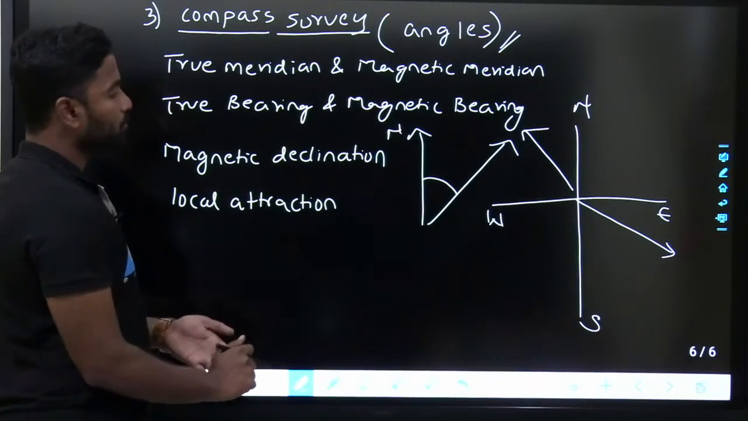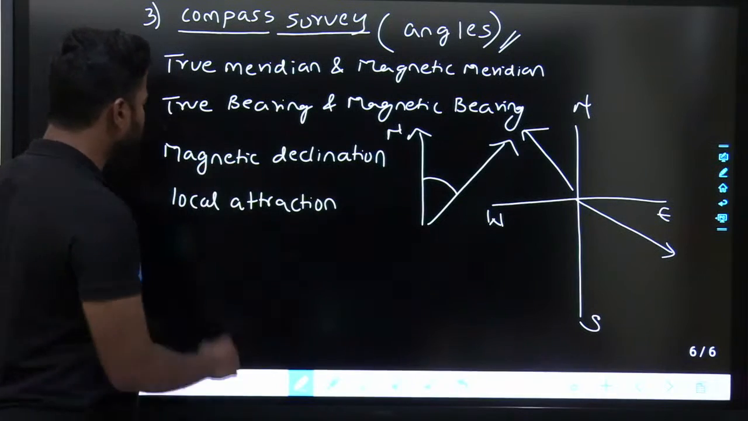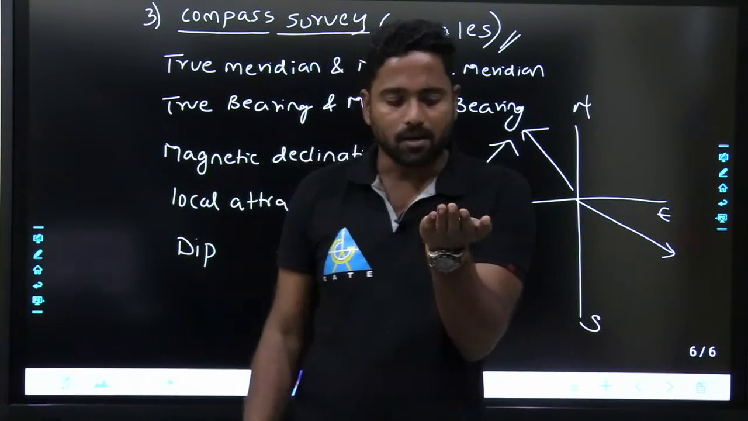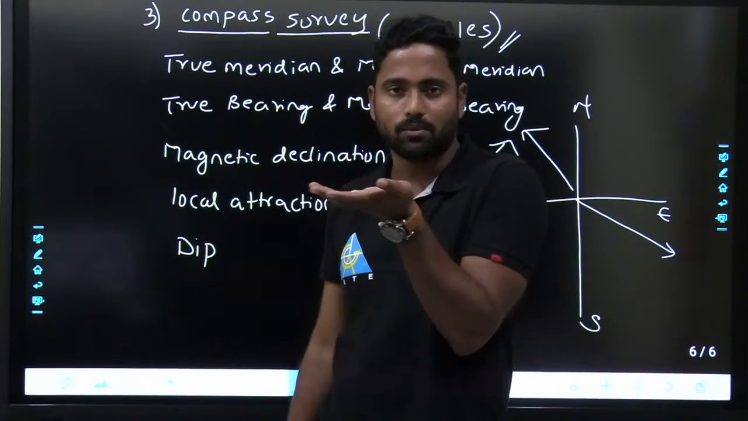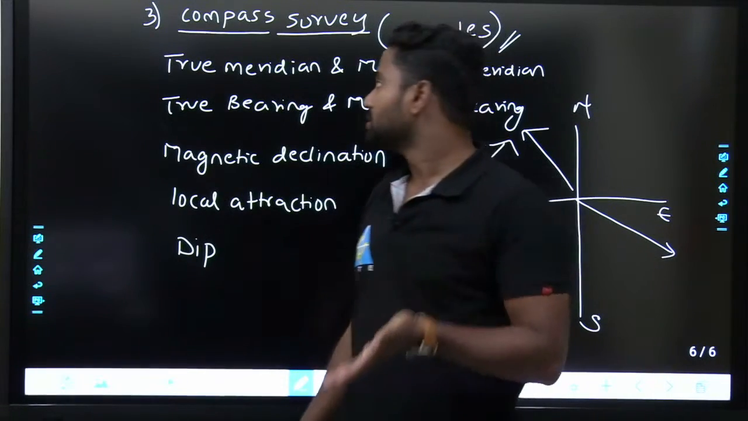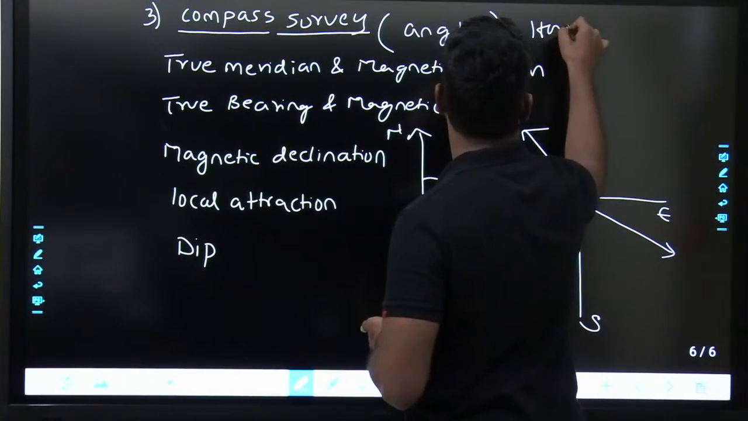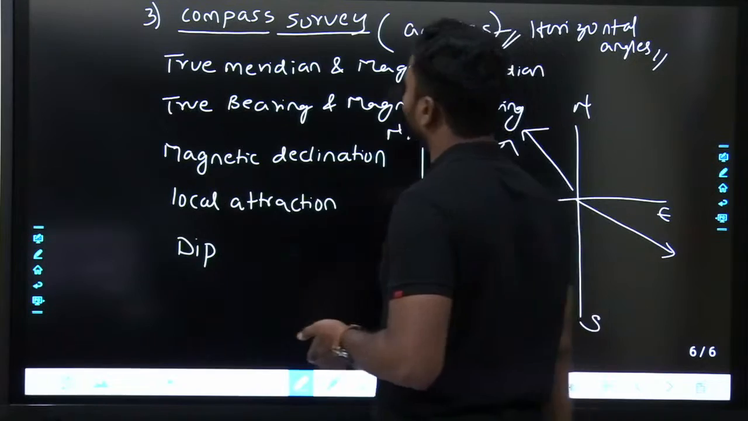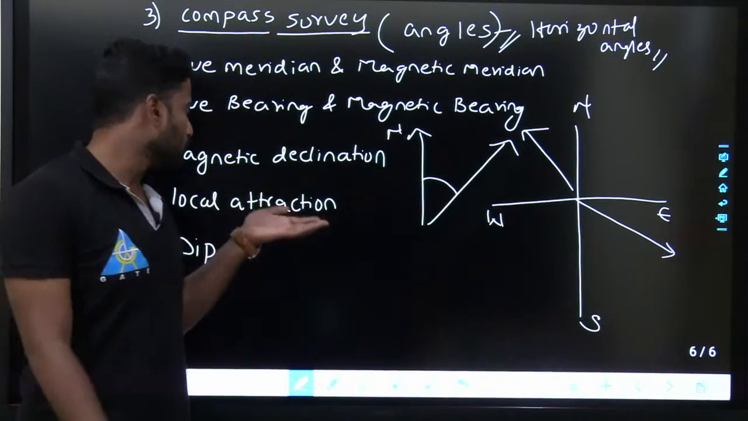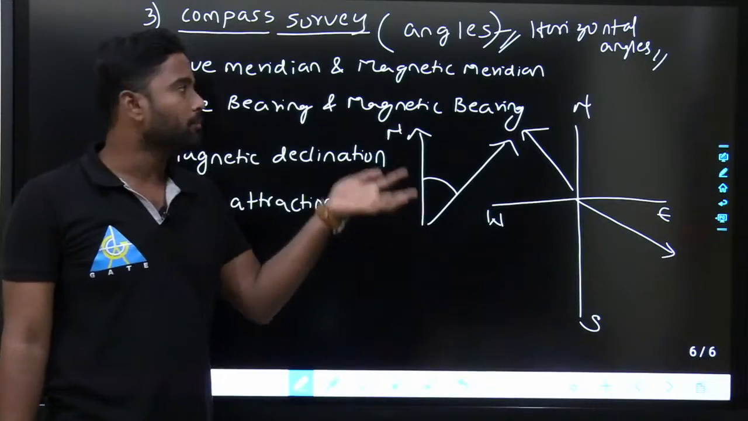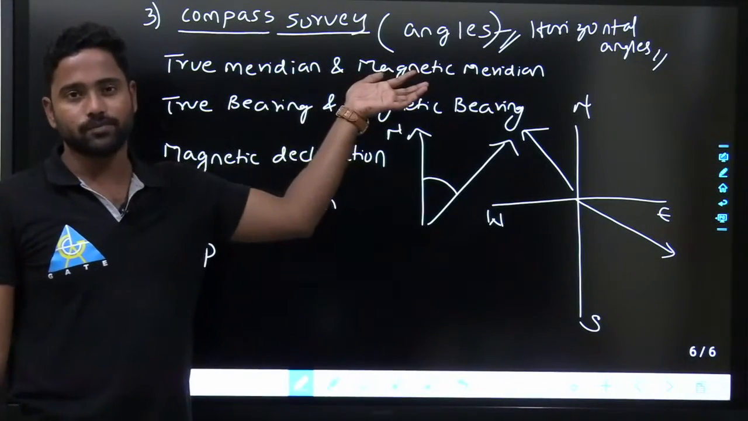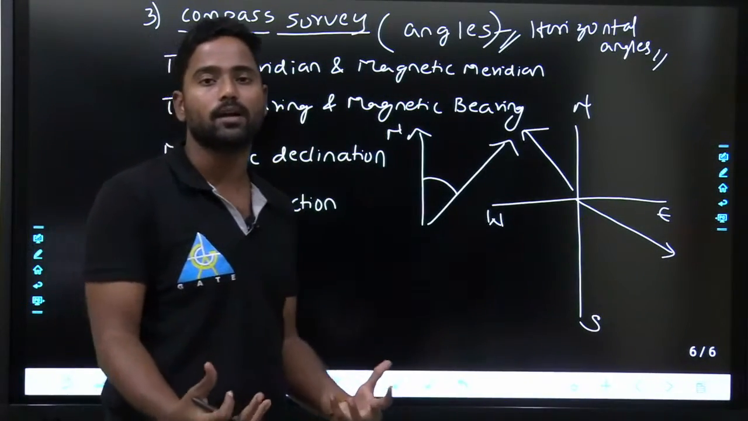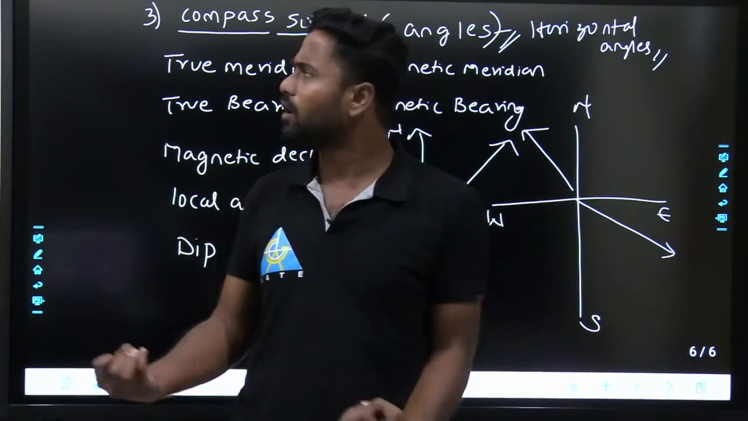Fine. So effects of local attractions, magnetic declination, and dip in the angles. Dip means generally the vertical angle. Fine. Whenever I say compass, compass will give you horizontal angles only. It will not give vertical angles. So angles, if I say, generally mean horizontal angles. Local attractions means how the magnetic meridian or magnetic bearing is going to change because of the presence of some magnetic materials over there, some attractions over there, all those things.